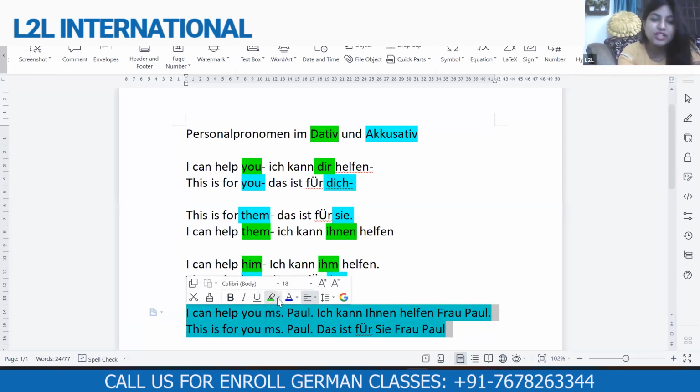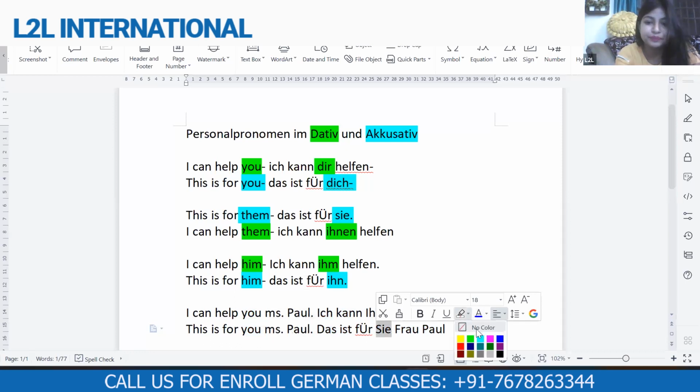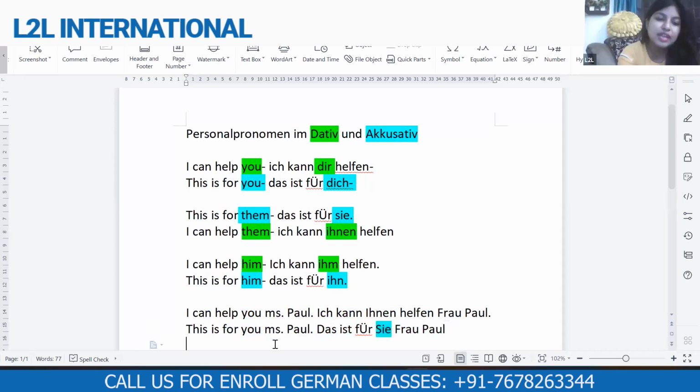Let's see. In chapter number 4, we did accusative pronouns. If you remember, with für we used für mich, für dich, für ihn, für sie. Do you remember it or not? Yes, ma'am. Dich, sie, and that. Okay. Now the same thing comes with dative.